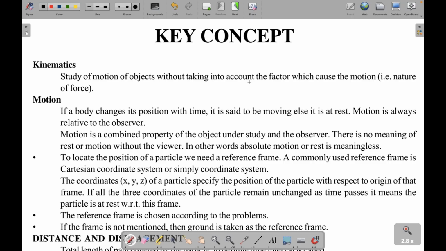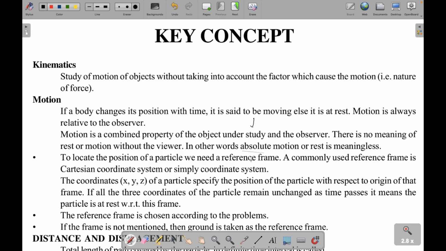It is very important to know what the frame of reference is before classifying anything as at rest or in motion. When we study the concept of relative velocity, the frame of reference is also very useful. Motion is a combined property of the object under study and the observer. The object under study is the object which we are observing, and the observer is someone who observes. There is no meaning of rest or motion without the viewer. In other words, absolute motion or rest is meaningless. Absolute means absolute rest. Something is in motion with respect to something else every time.